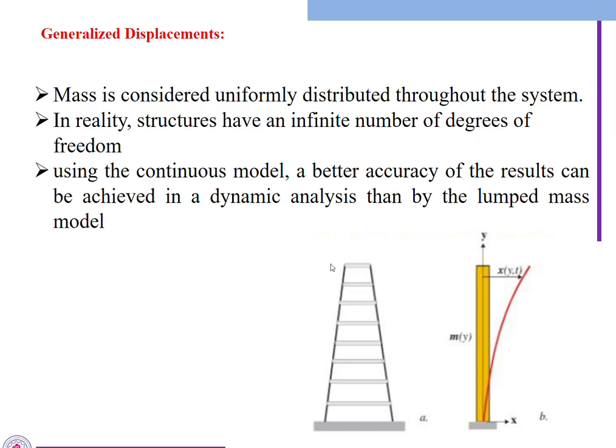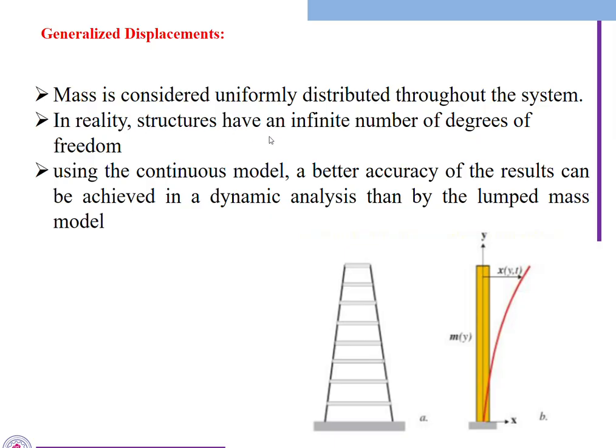Then for uniform mass we get a rectangular type of shape instead of this trapezoidal, and that rectangular shape will be displaced by a distance of x of y comma t, sorry, displacement in y direction with respect to time variation. That one we can see as uniformly distributed load.